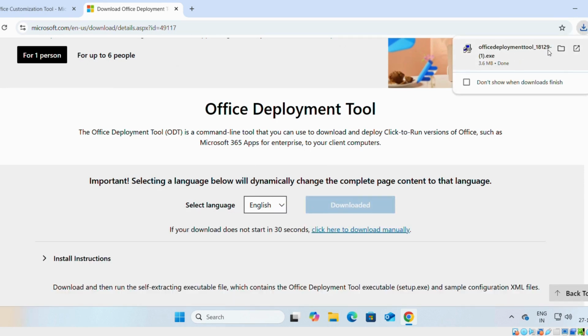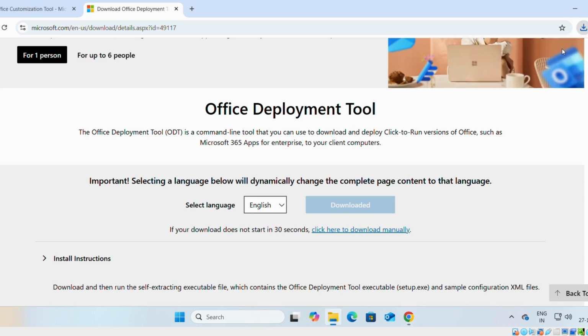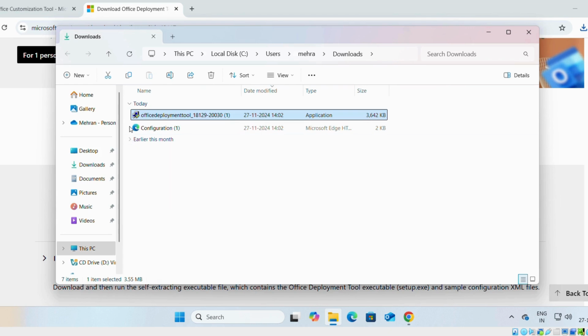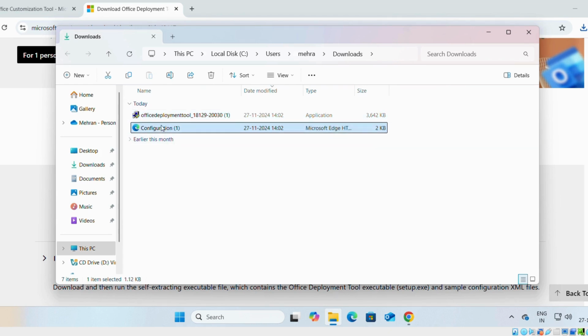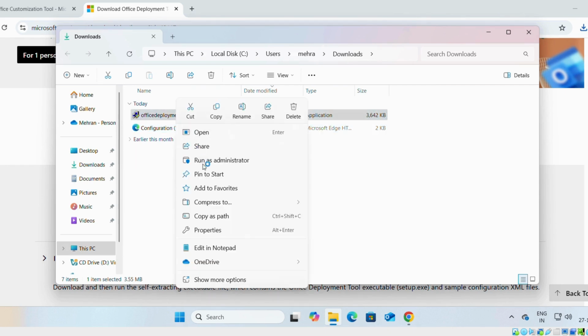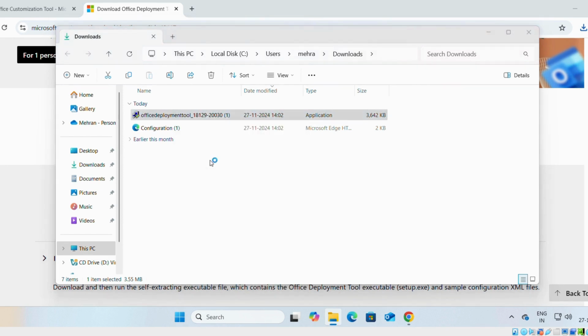As you can see, the file has downloaded successfully, which is 3.6 MB. We will open the folder. You can see here that we have downloaded both files, the configuration file and the Office deployment tool. We will simply click on the Office deployment tool and run it as administrator.